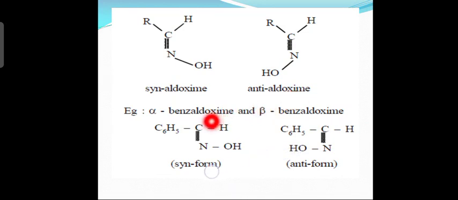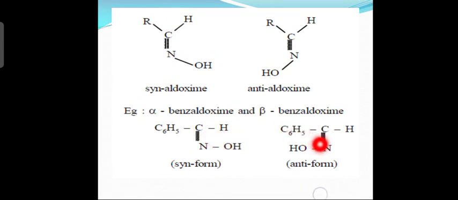An example is alpha benzaldoxime and beta benzaldoxime. In benzaldoxime you have a phenyl group. The benzene group is C6H5, which we call the phenyl group. Instead of R we write C6H5, then CH double bond NOH. This is the syn form. Why is it called syn form? Because H and OH are present on the same side of the carbon-nitrogen double bond.